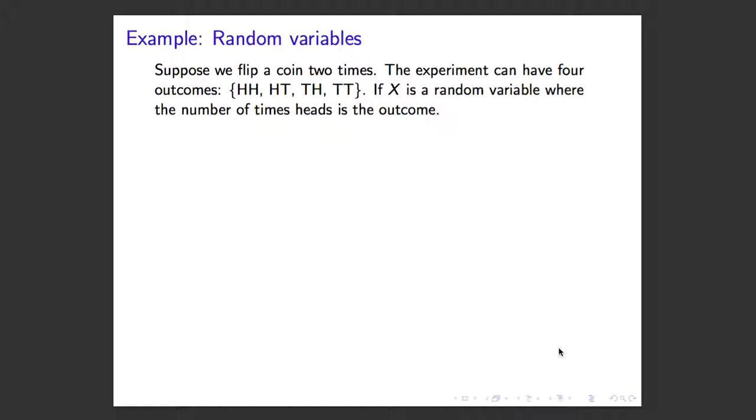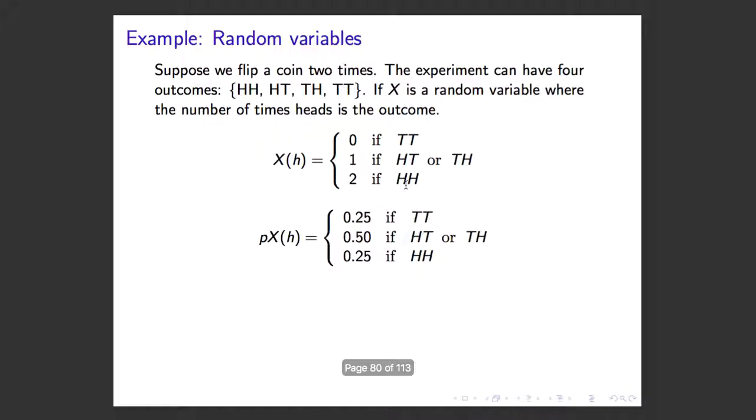Suppose we flip a coin 2 times. The experiment can have 4 outcomes: heads-heads, heads-tails, tails-heads, tails-tails. If x is a random variable where the number of heads is the outcome, then x equals 0 if it lands tails-tails. It's 1 if it's heads-tails or tails-heads, and it's 2 if it's heads-heads, right?